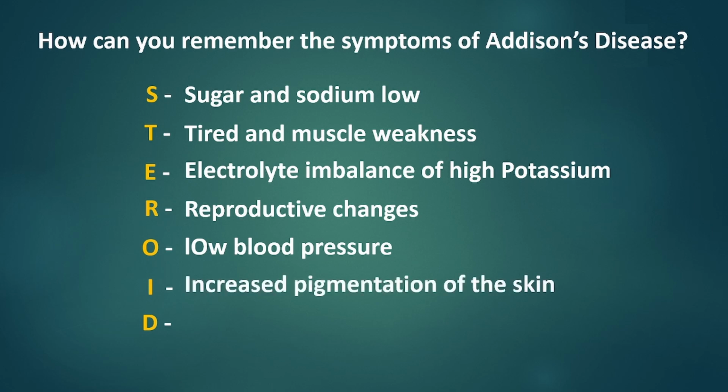I for increased pigmentation of the skin. Since cortisol is low, the pituitary gland secretes more adrenocorticotropic hormone to trigger more cortisol production. This adrenocorticotropic hormone has melanocyte-stimulating activity, causing increased pigmentation on the skin. D for diarrhea. Patients experience diarrhea and vomiting in severe cases of Addison's disease.